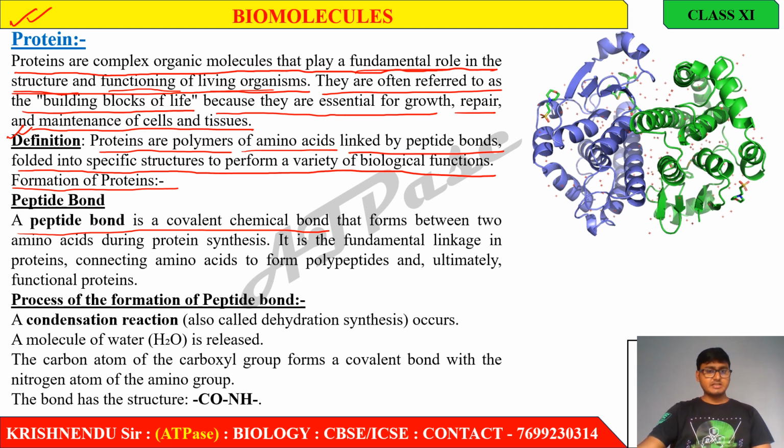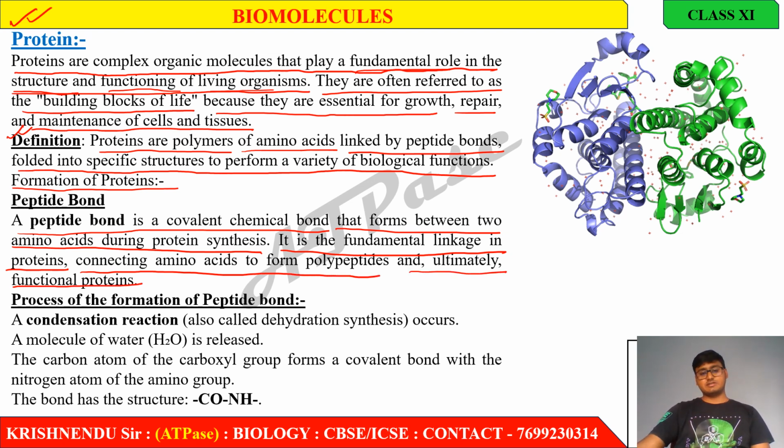But the peptide bond is a covalent chemical bond that forms between two amino acids during protein synthesis. It is the fundamental linkage in proteins, connecting amino acids to form polypeptides and ultimately functional proteins.